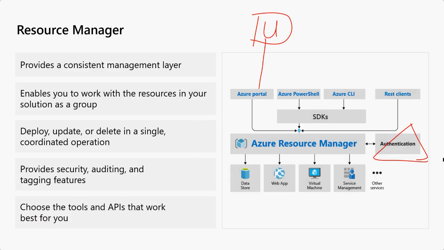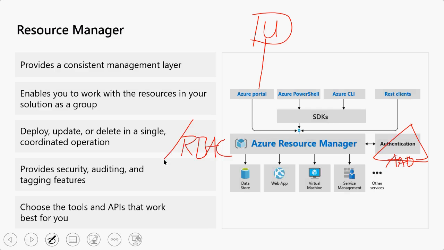So there will be Azure AD, right? Triangle means it's a representation of Azure AD, or directory, you call it. So anytime you see a triangle, it means Active Directory. Here, using Azure Active Directory, it is doing authentication, and using RBAC, which we learned yesterday, right?